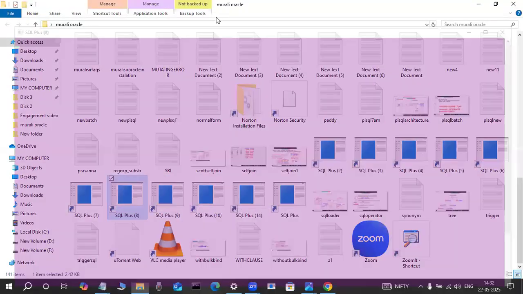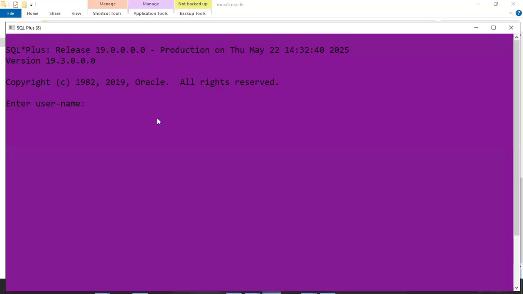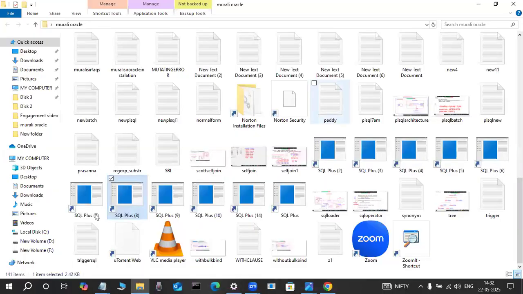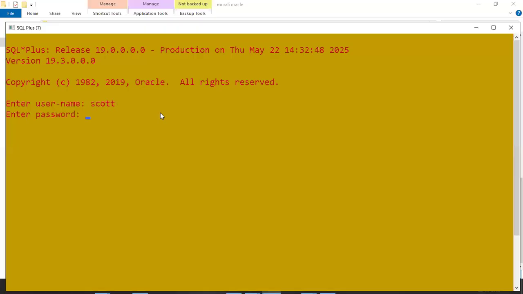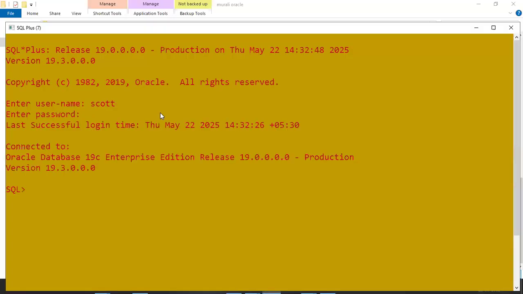So many colors I'm changing. In the future you will also change like this. These are all the things, how you change the colors and how you install. I will tell you all these things.